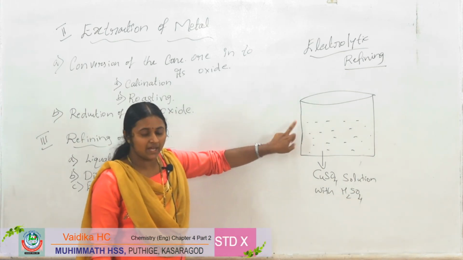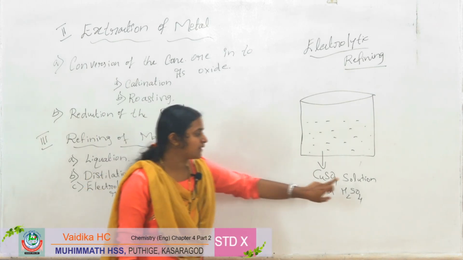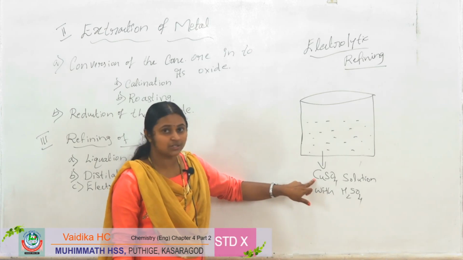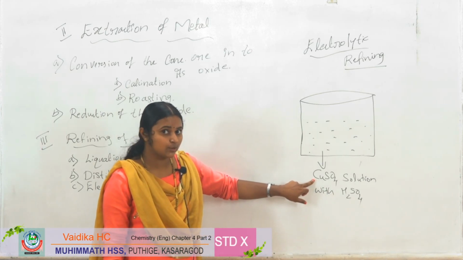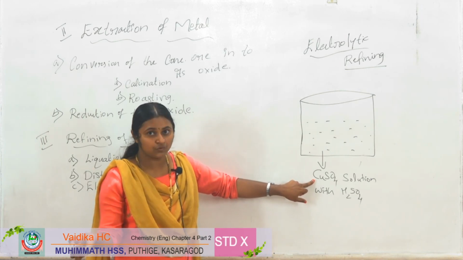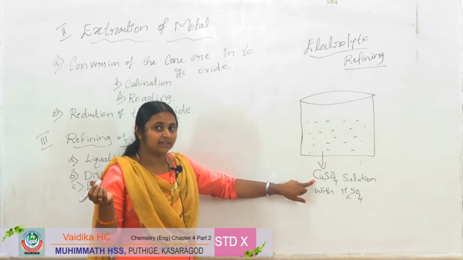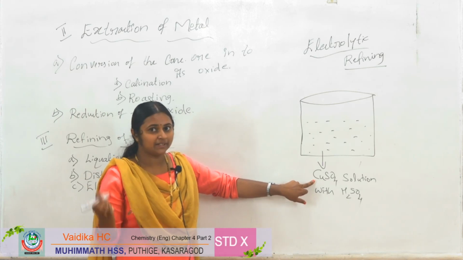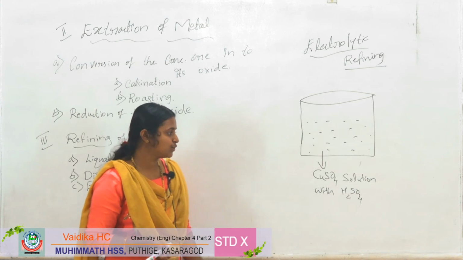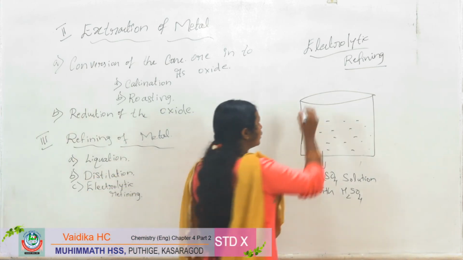In the beaker, we are taking the copper sulfate solution with the sulfuric acid. That is the salt solution of the metal which has to be refined. Here we are using copper.